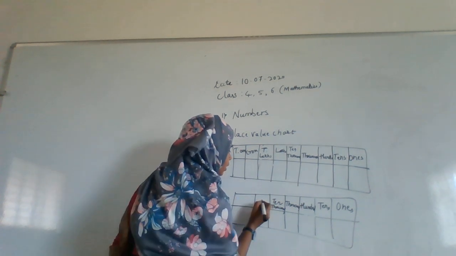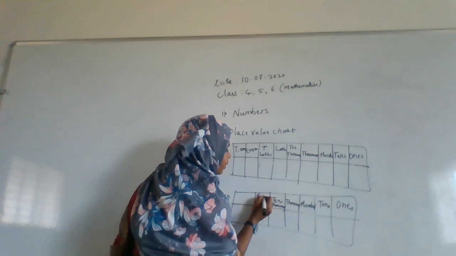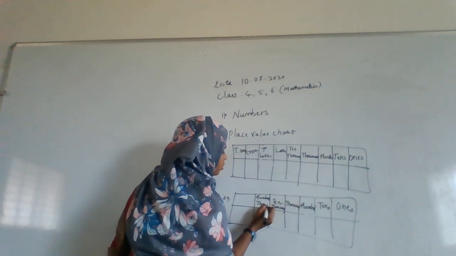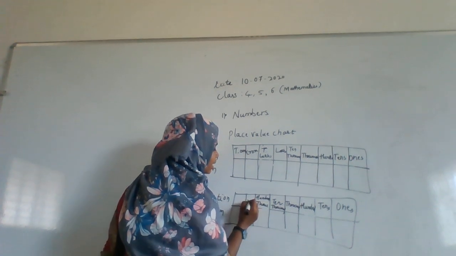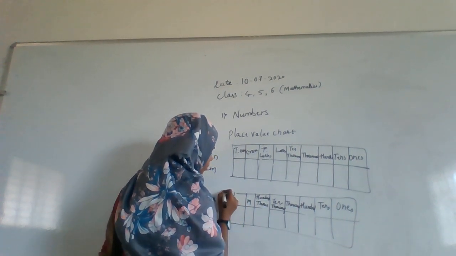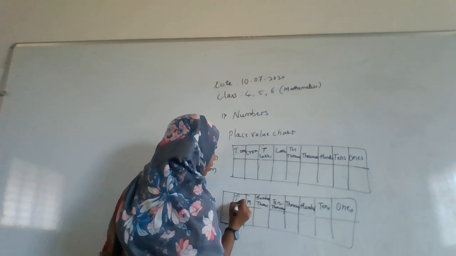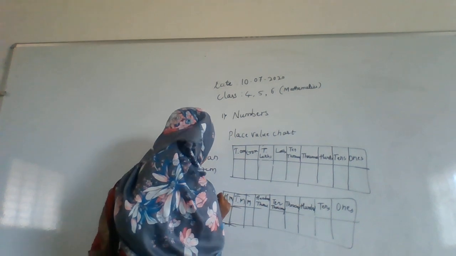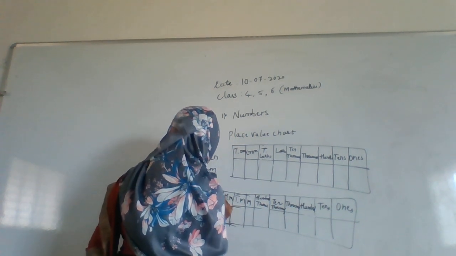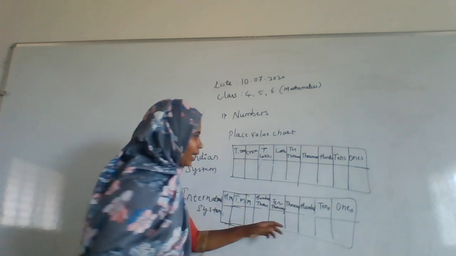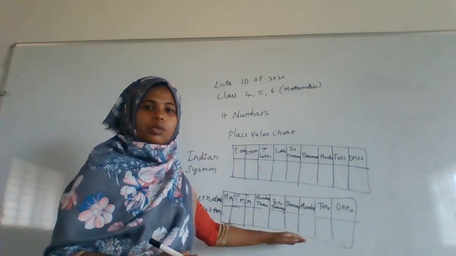But here we are writing 100,000. And after that, millions will come, and here 10 millions will come, and here 100 millions will come. Okay. And I hope everything is visible here.